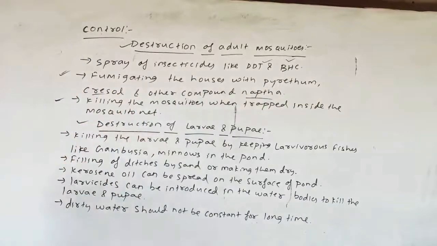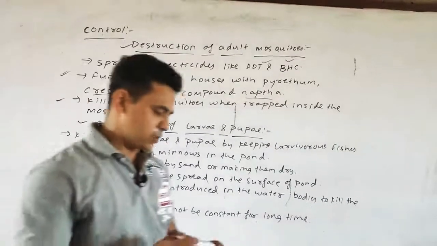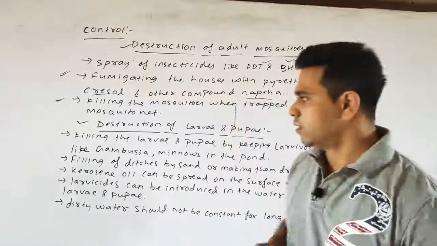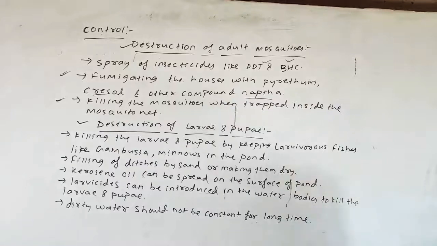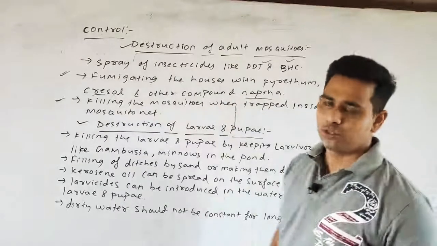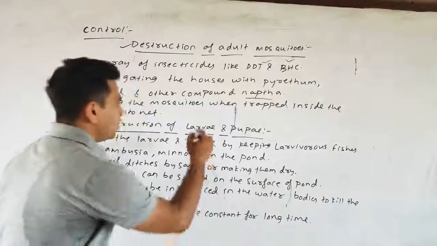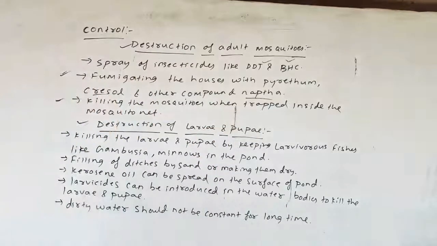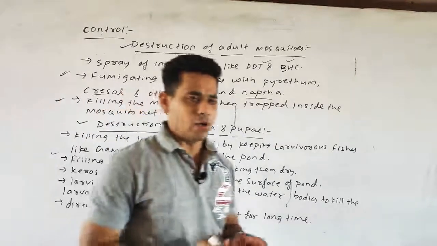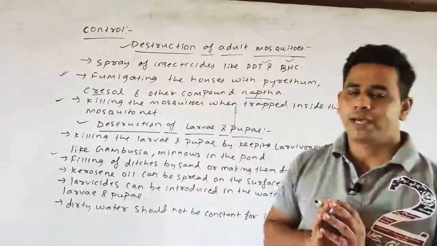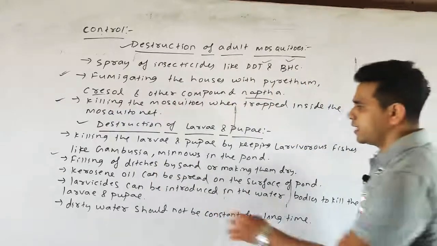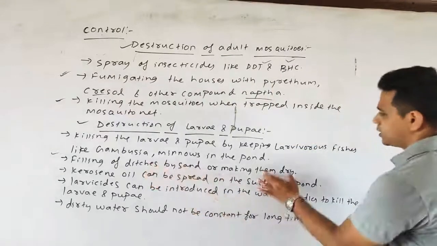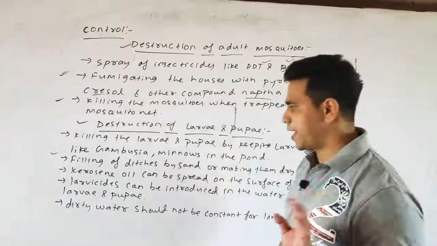Next, we describe the destruction of the larva and the pupa. First, the larva and the pupa can be killed by keeping larvivorous fishes such as Gambusia and Minnows, which feed upon the larva and the pupa of the mosquito. Next, if some ditches are found around our houses, we can fill them with sand, or simply dry them.